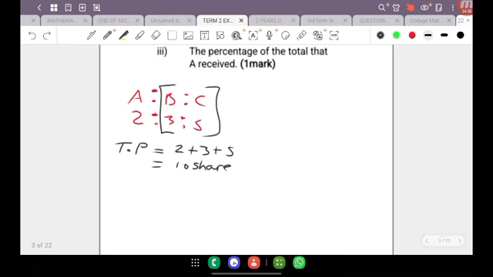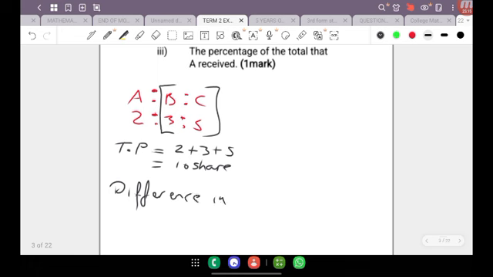And so we know now that B got $420 less than C. Let us observe why that is so. The reason why B got $420 less than C is simply because B got 3 shares and C got 5. So therefore, if we go ahead and process the difference in shares, we're going to look at the difference in shares.